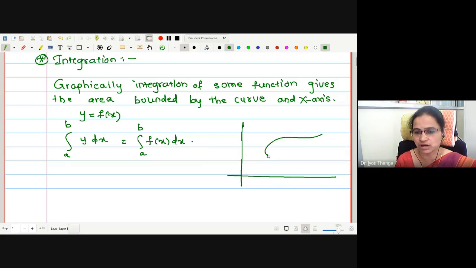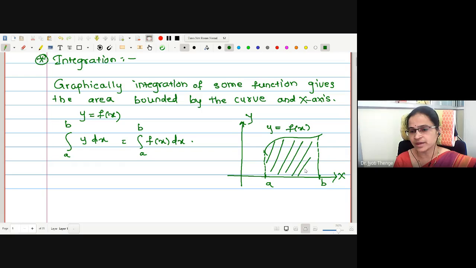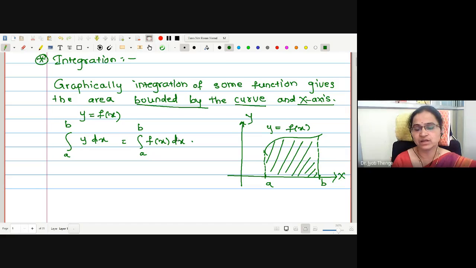Suppose this is the curve, and these are my limits a and b. Then what we will do? We will drop the perpendiculars at a and b. This is my x-axis, this is my y-axis, and this is the curve y equal to f of x. Then integration is giving us the area of this shaded region, that is, the area bounded by the curve and x-axis.